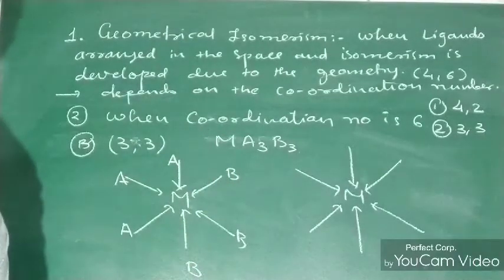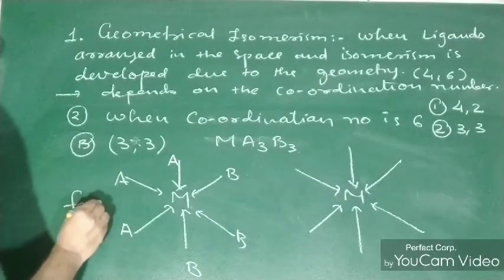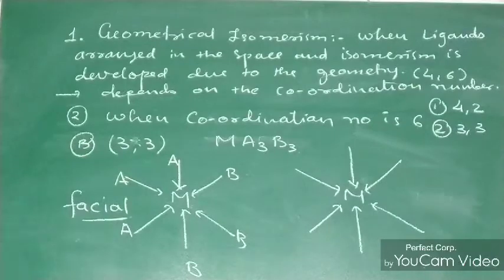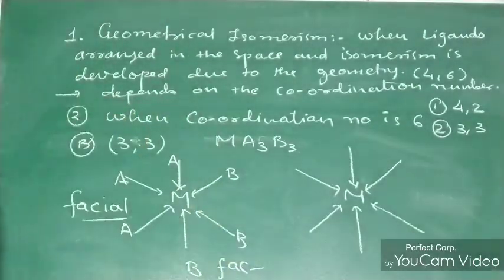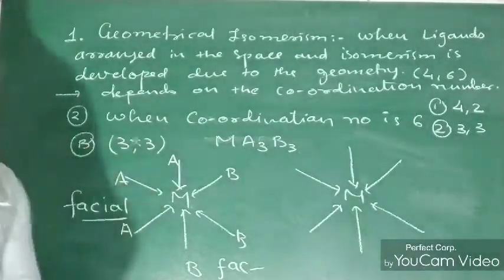All the ligands are facing each other, and such different ligands are facing each other. That's why this kind of isomerism is known as facial isomerism, as they are facing each other. And this facial isomerism, in short, is written as FAC. So this is our first kind of isomerism in coordination number 6, MA3B3.